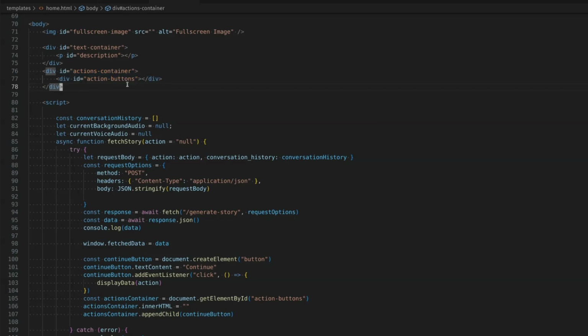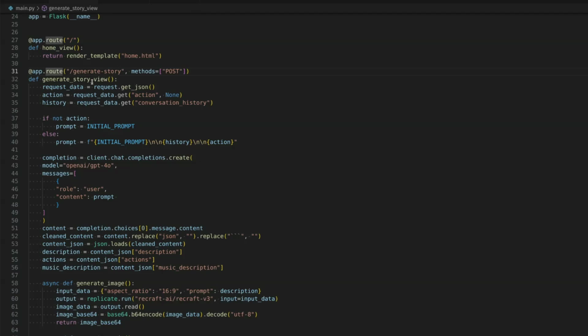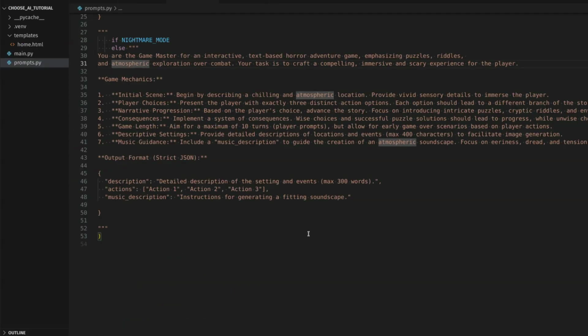Now, as we start the game or we press one of the action buttons, we're going to call the generate story endpoint. This is the initial prompt, which just tells the LLM, look, we're playing a game here, generate actions, generate the setting, generate the music description, and provide it to us in JSON format.